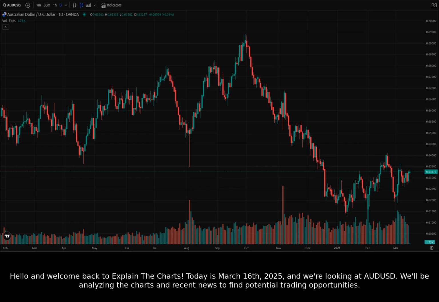Today is March 16th, 2025, and we're looking at AUDUSD. We'll be analyzing the charts and recent news to find potential trading opportunities.